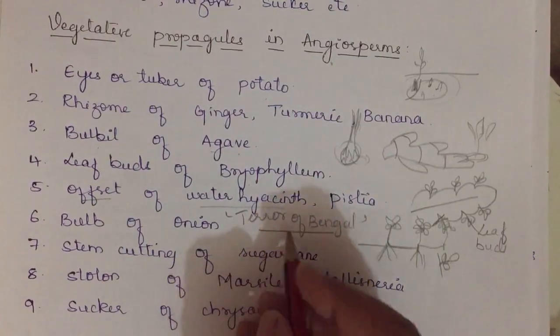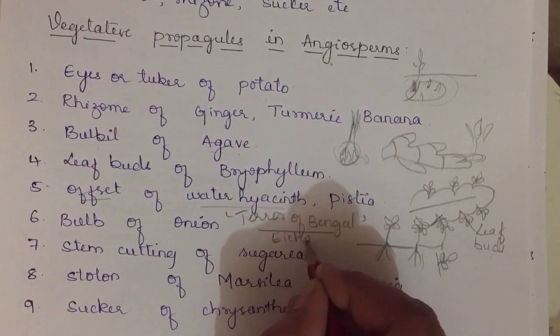Another name of water hyacinth is Eichhornia. The scientific name of it is Eichhornia.